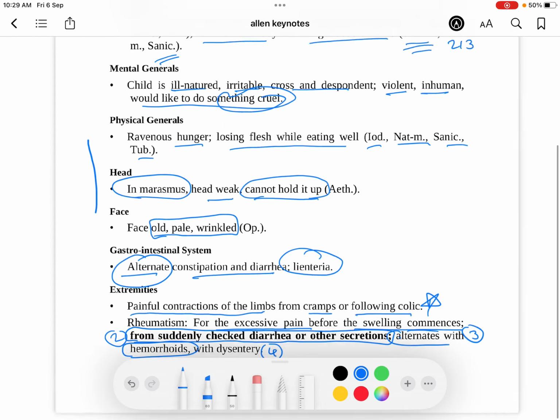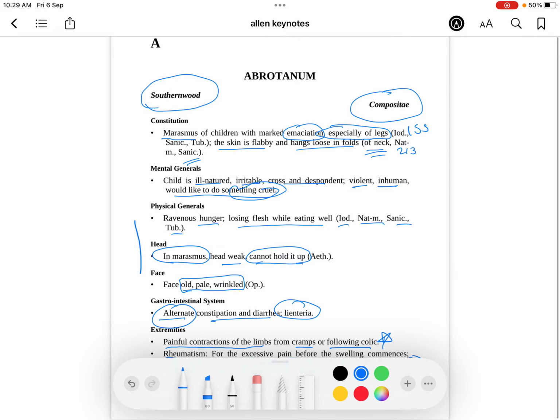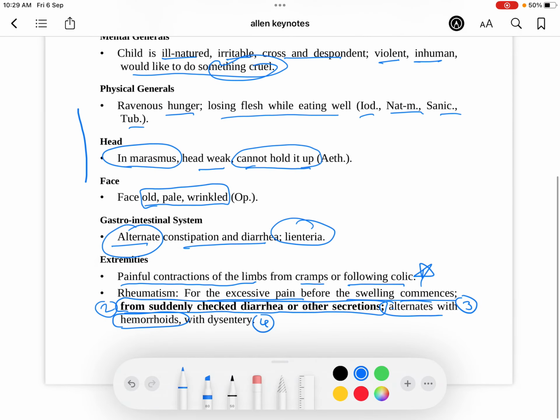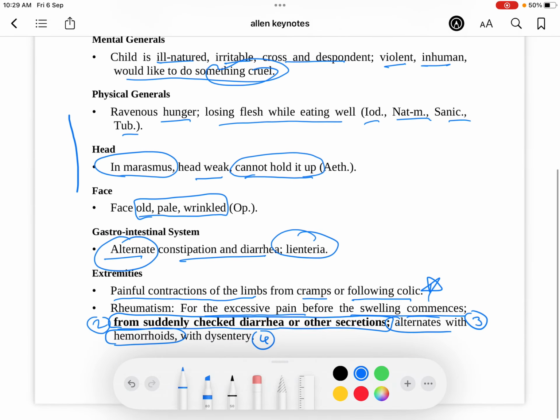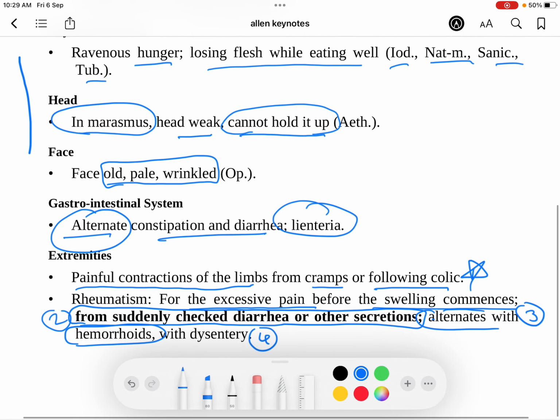There is the next page also of Abrotanum, but so far so much about Abrotanum. So I want you to focus on this rheumatism part, extremity symptoms of Abrotanum. Okay, so constipation, diarrhea alternates, and rheumatism from suddenly checked diarrhea or other secretions. So just try to remember these things.